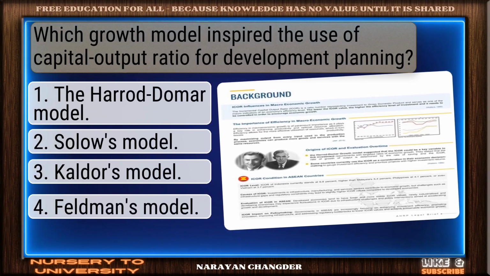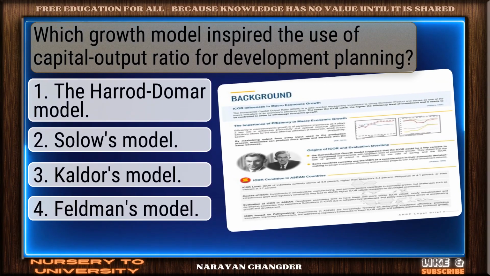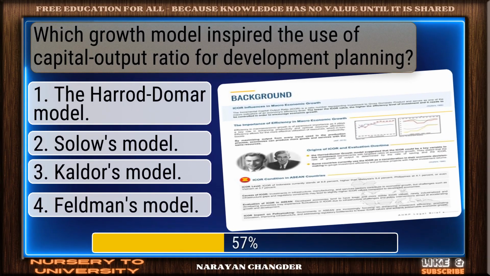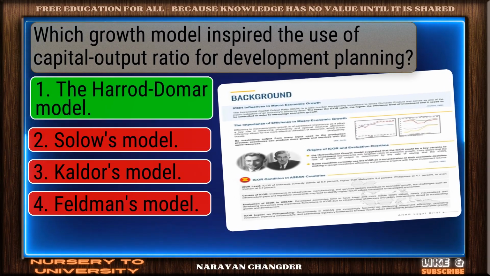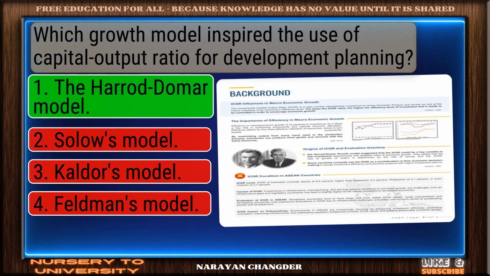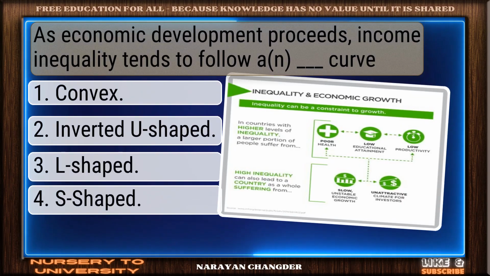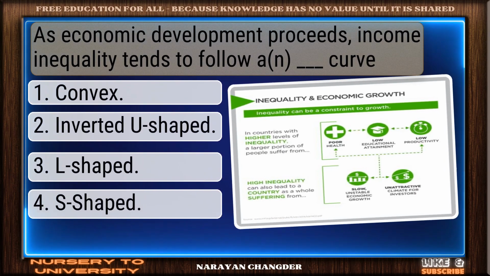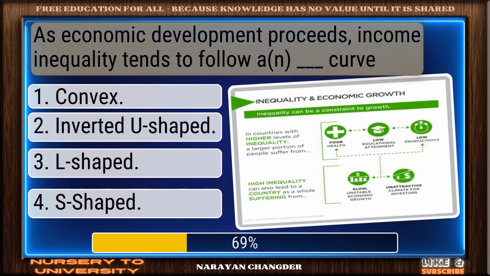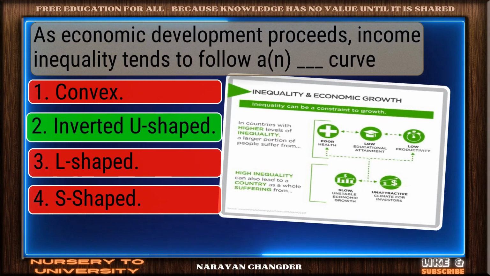Which growth model inspired the use of capital output ratio for development planning? Excellent choice. The Harrod-Domar model is the right answer. As economic development proceeds, income inequality tends to follow a dash curve. Excellent. Inverted U-shaped is a brilliant choice.